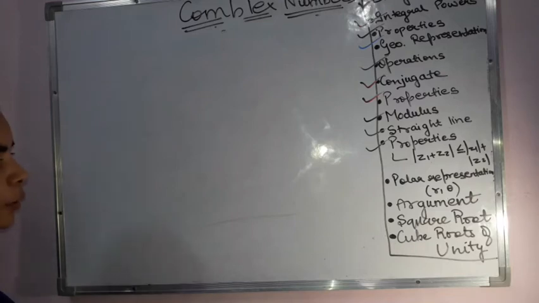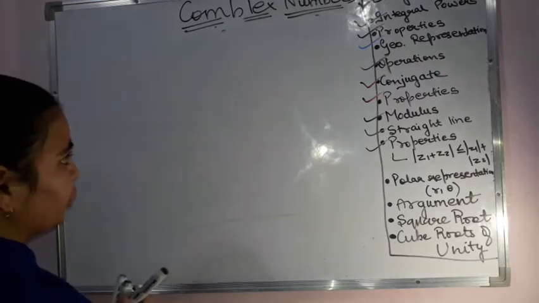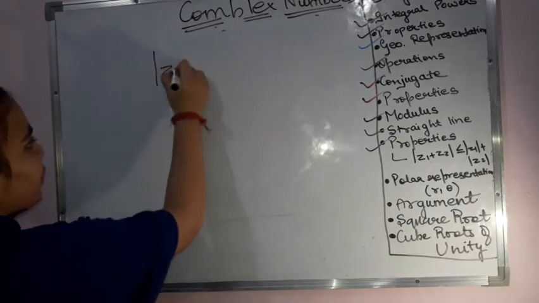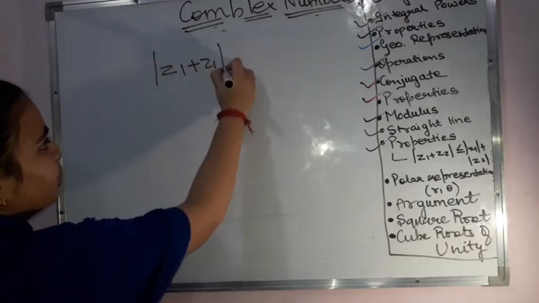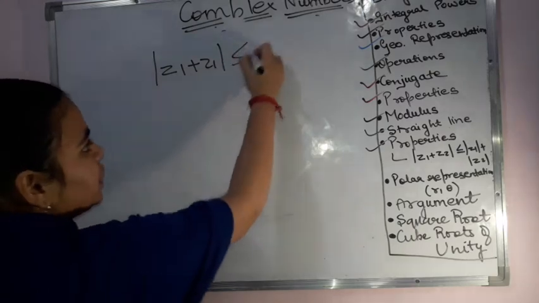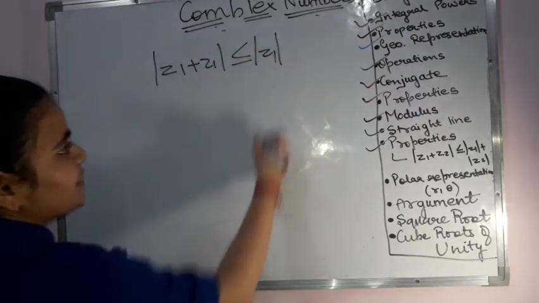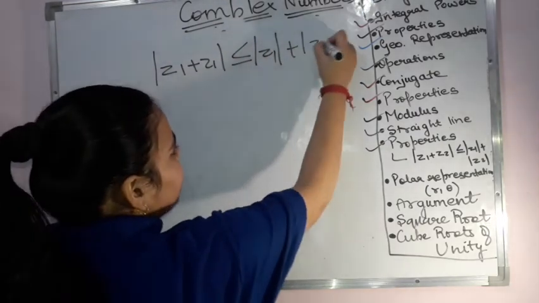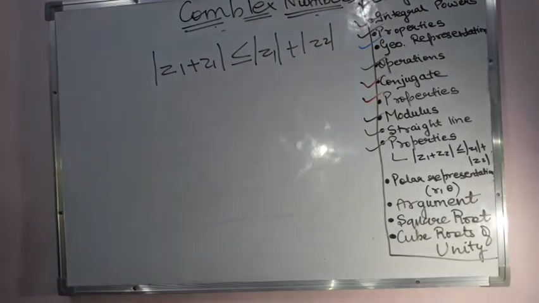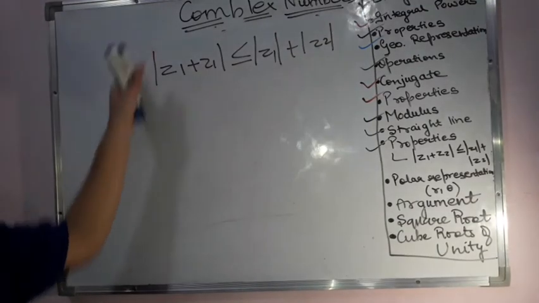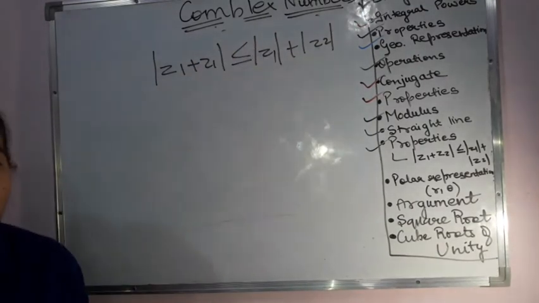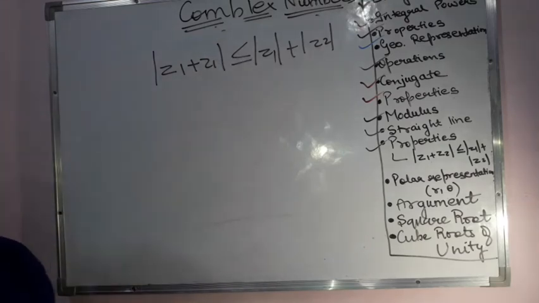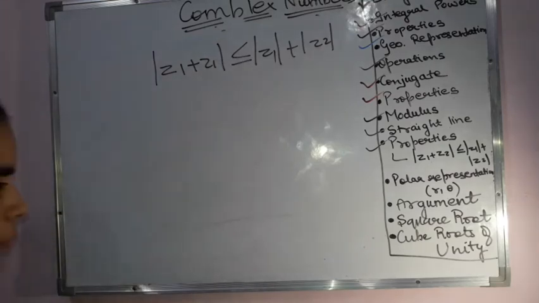Now please see one more property that is left out for the modulus. If you calculate the modulus of z1 plus z2, then this will always be less than or equal to the separate moduli. That means the modulus of z1 plus z2 will always be less than or equal to the modulus of z1 plus the modulus of z2. This is another property that you can prove.